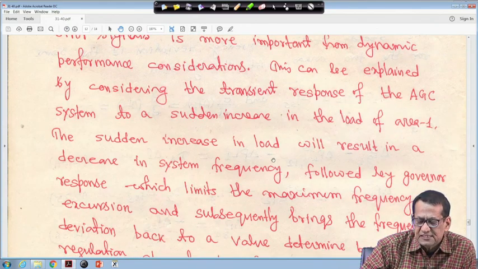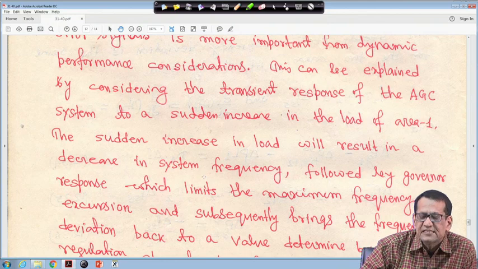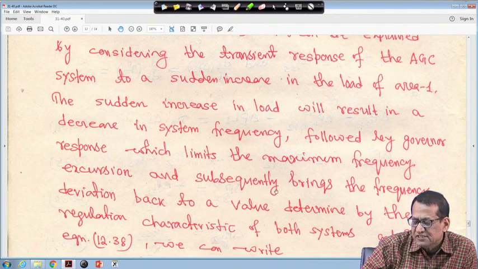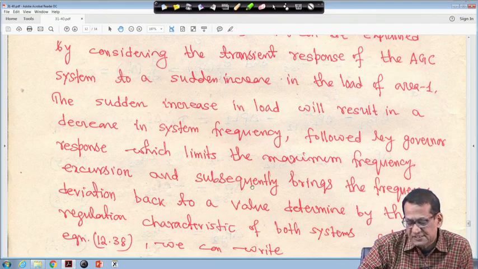A sudden increase in load will result in a decrease in system frequency, because we know that if real power load increases, the frequency falls, and if load decreases, then frequency rises. This is followed by governor response, which limits the maximum frequency excursion and subsequently brings the frequency deviation back to a value determined by the regulation characteristic of both systems.